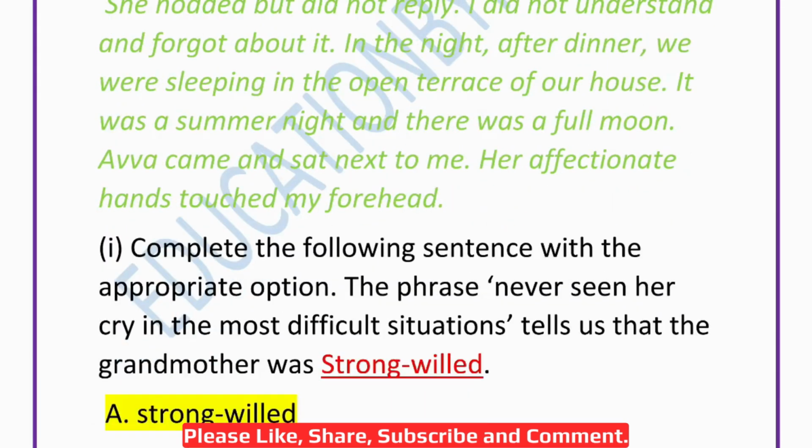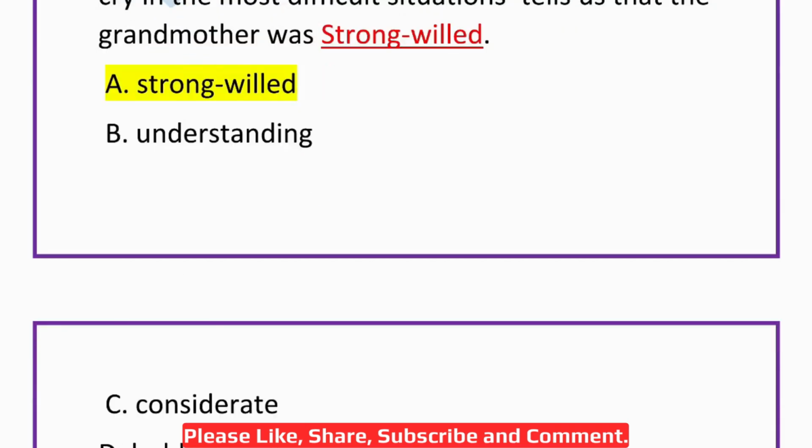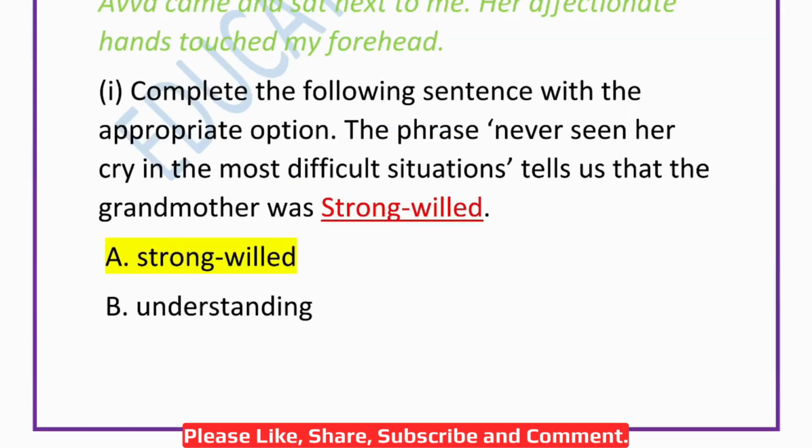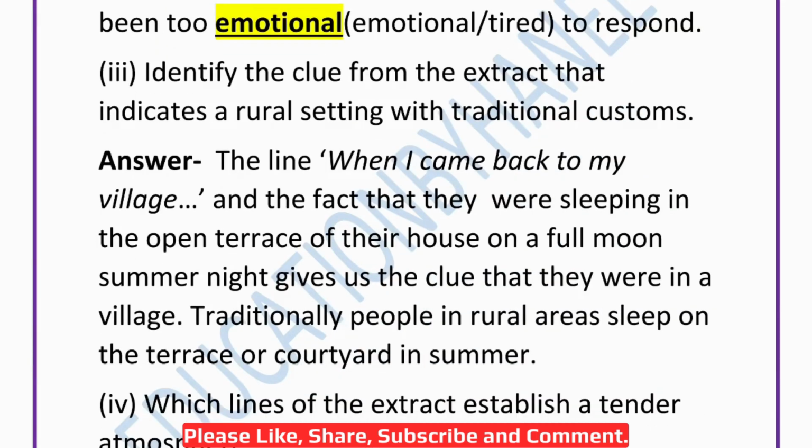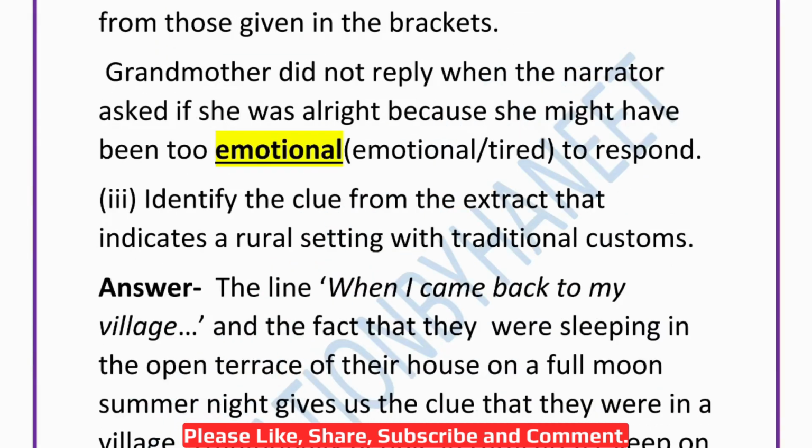Now we have to answer the questions based on this paragraph. The first one. Complete the following sentence with the appropriate option. The phrase never seen her cry in the most difficult situations tells us that the grandmother was. These options are given: strong willed, understanding, considerate, or bold. According to this passage, she was strong willed. Okay. So she will not cry in the most difficult situations.